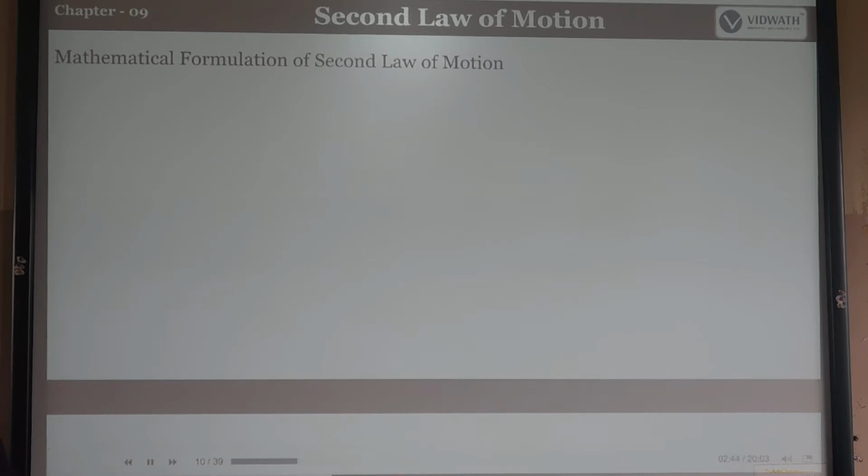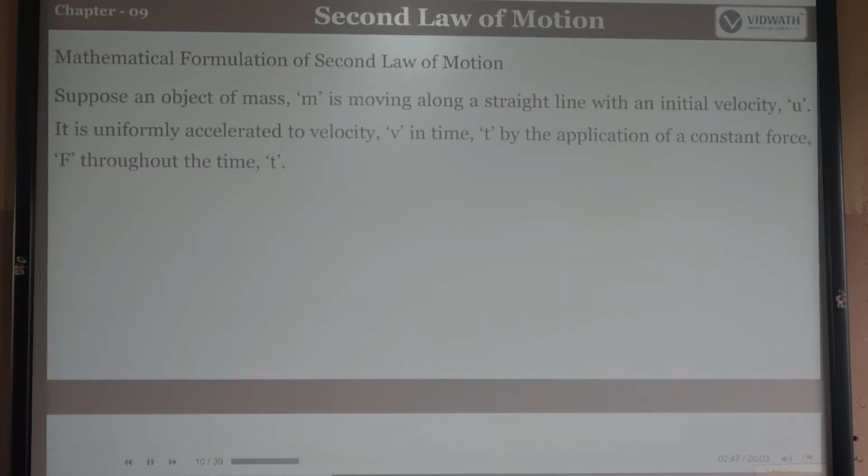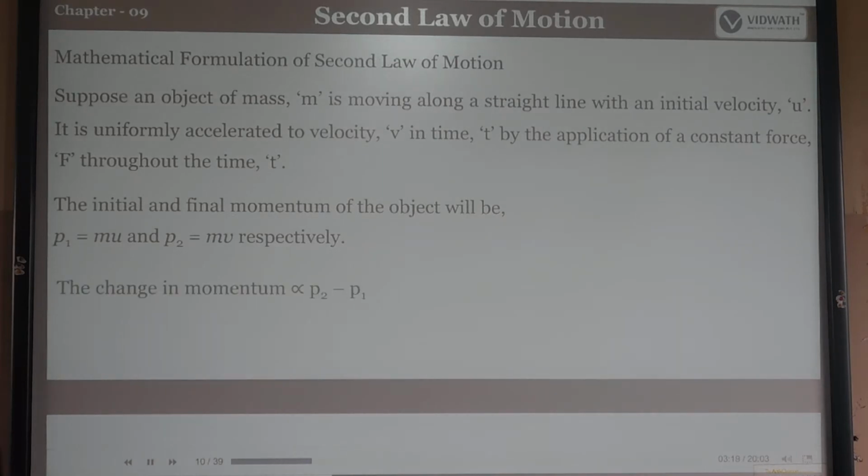Mathematically, we can derive the equation. Suppose an object of mass m is moving in a straight line with initial velocity u, and it is uniformly accelerated to final velocity v. Time is taken as t, and the applied constant force is F throughout the time. The initial momentum p1 is m into u. The final momentum p2 is m into v.